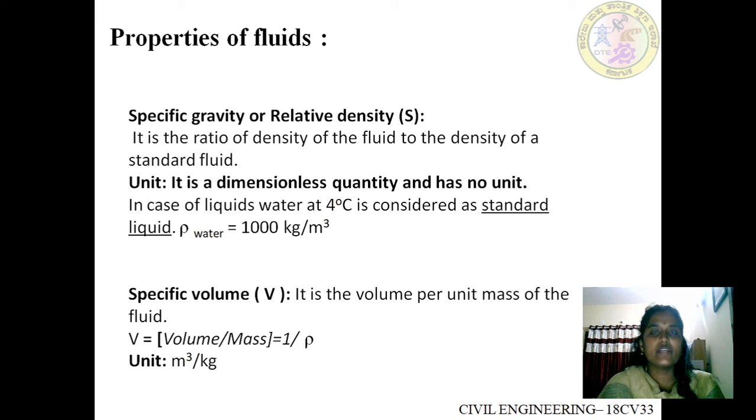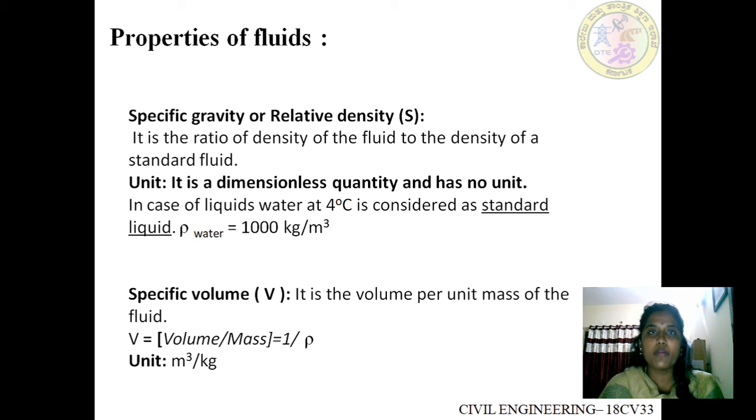Next is specific gravity, also called relative density, and it is denoted by the letter S. It is the ratio of density of fluid to the density of the standard fluid. In case of liquids, the standard fluid is considered as water, whereas in case of gases, the standard fluid is considered as air. Specific gravity is a dimensionless quantity. It has no units. In case of liquids, the standard liquid is taken as water, and the density of water is taken as 1000 kg per meter cube.